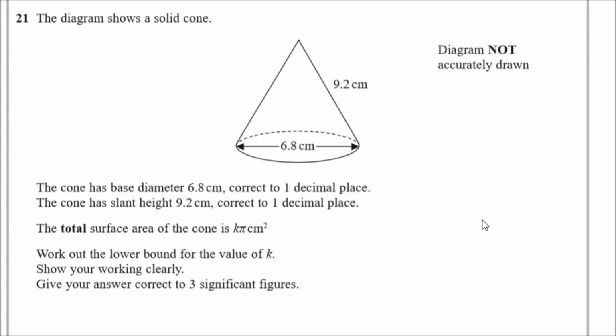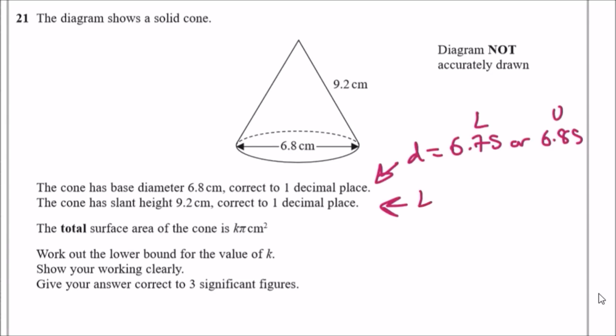Now when they say this correct to 1 dp, what they mean is that the original figure had either 2 or more decimal places. We're going to go ahead and assume 2 because I can clearly see that this is a lower upper bound question as stated here. So this means that the diameter d is pretty much 6.75 or 6.85, so lower or upper bound, whereas the slant height, let's call it L because that's what they say in the back, is going to be 9.15 or 9.25.